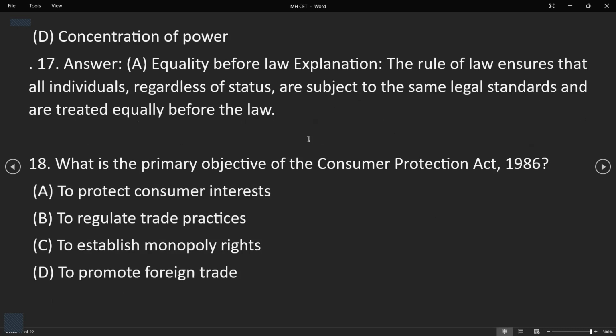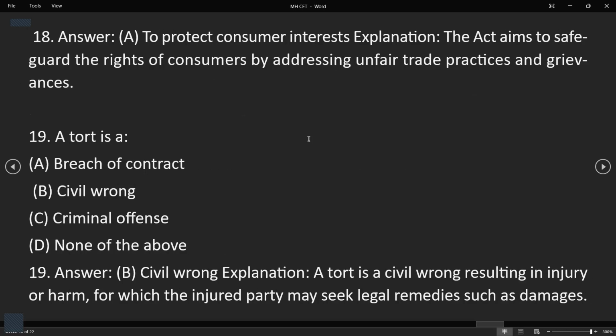So 80th question. What is the primary objective of the Consumer Protection Act of 1986? These are the four options: to protect consumer interest, to regulate trade practices, to establish monopoly rights, to promote foreign trade. From the name itself, we can know the answer is A, to protect consumer interest. The explanation is the Act aims to safeguard the rights of consumers by addressing unfair trade practices and grievances.